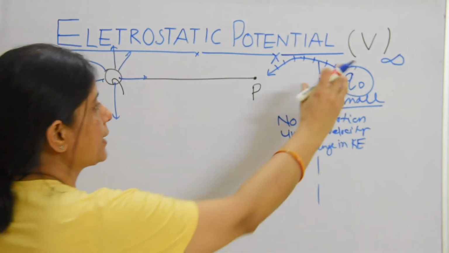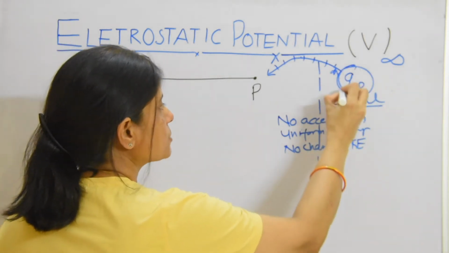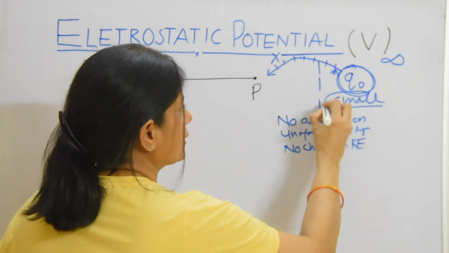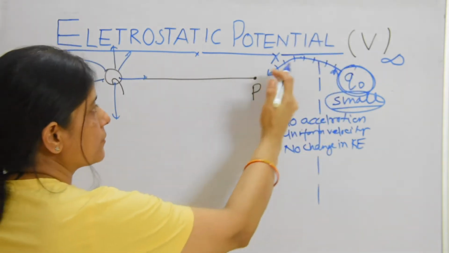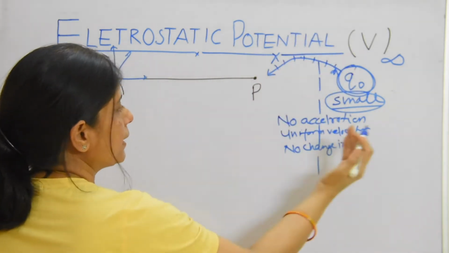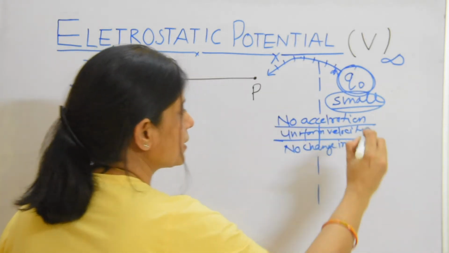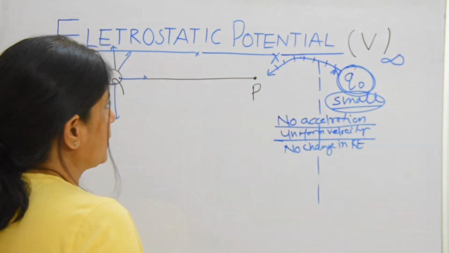Now, this charge Q0, which is at infinity, is called the test charge, and it is so small that it cannot create its own electric field. We bring it in small steps in such a way that there is no acceleration, meaning it has uniform velocity and no change in kinetic energy.